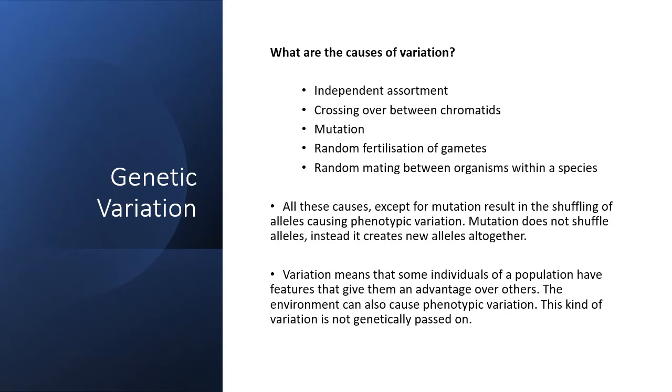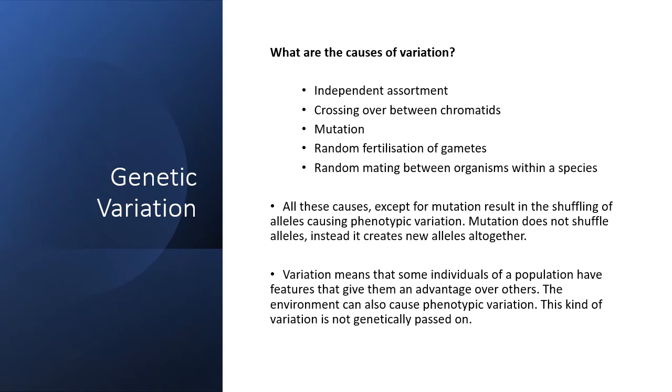Independent assortment during meiosis. If you remember, when we learned meiosis, we spoke about how the chromosomes tend to move apart independent of each other to form new gametes. We also have crossing over between the chromatids, and you'll remember this one, where the chromatids exchange sections of their genes with each other to form recombinant chromosomes.